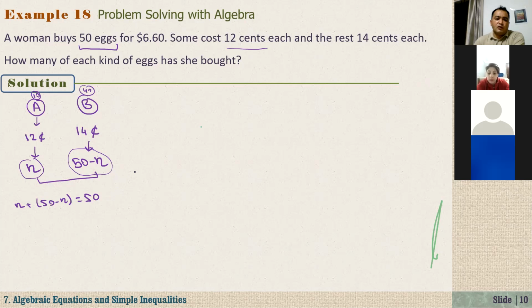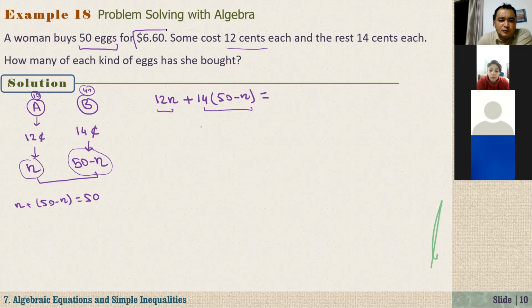So now we will form our equation. We bought n type A eggs. Each one is 12 cents. How much did you pay for type A eggs? It is 12 times n. Plus, you bought 50 minus n type B eggs. Each one is 14 cents. That is 14 times (50 minus n). This is the total cost of type A. This is the total cost of type B. And altogether, how much did you pay?